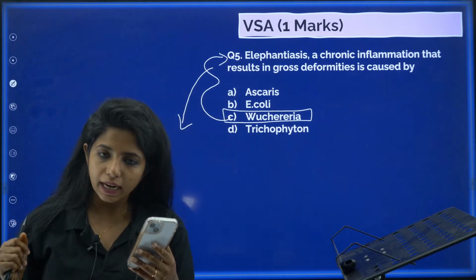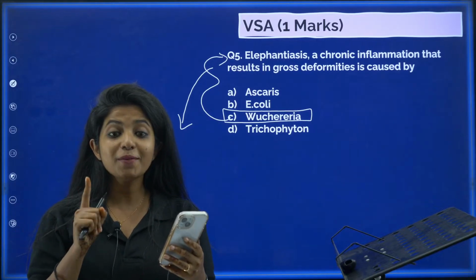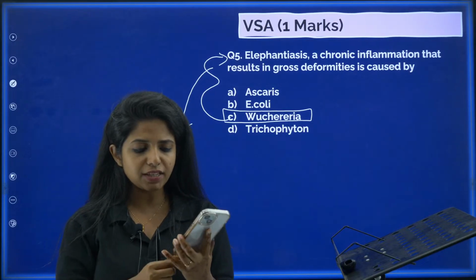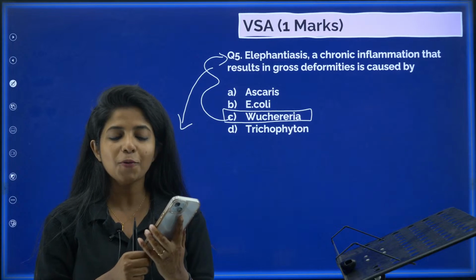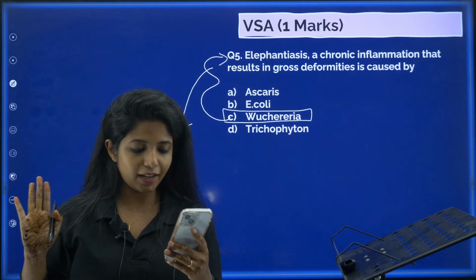Vani, no Baba, you are correct. Option C is the correct answer. Okay, Elephantiasis is caused by Wuchereria. Now I am asking each of the people out here, what is the other name of Elephantiasis? Go open your NCERT textbook, but I want the answer from you guys. It's okay even if you study now, but you have to study along with me.